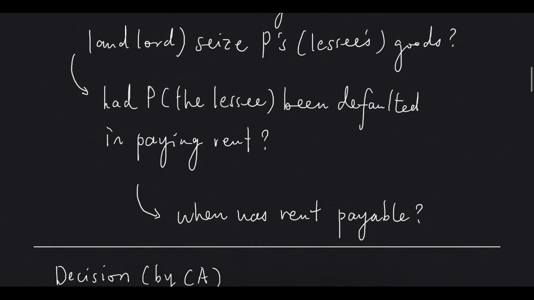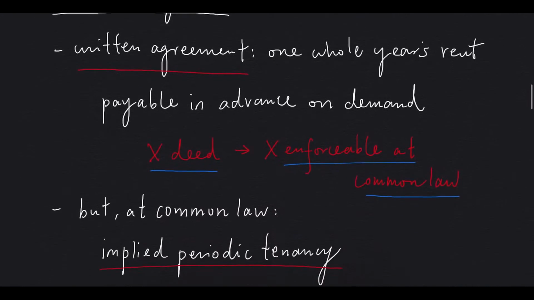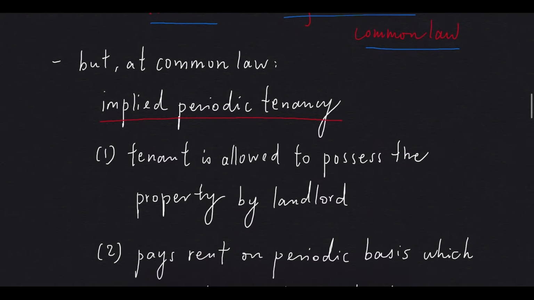The decision by the Court of Appeal is as follows. The court decided that the written agreement between the parties was not enforceable. As I've said, for a lease having a term for more than 3 years, a deed is needed to execute it. If the lease is not executed by a deed, it will not be enforceable at common law. But this is not the end of the story, because at common law we have something called implied periodic tenancy.